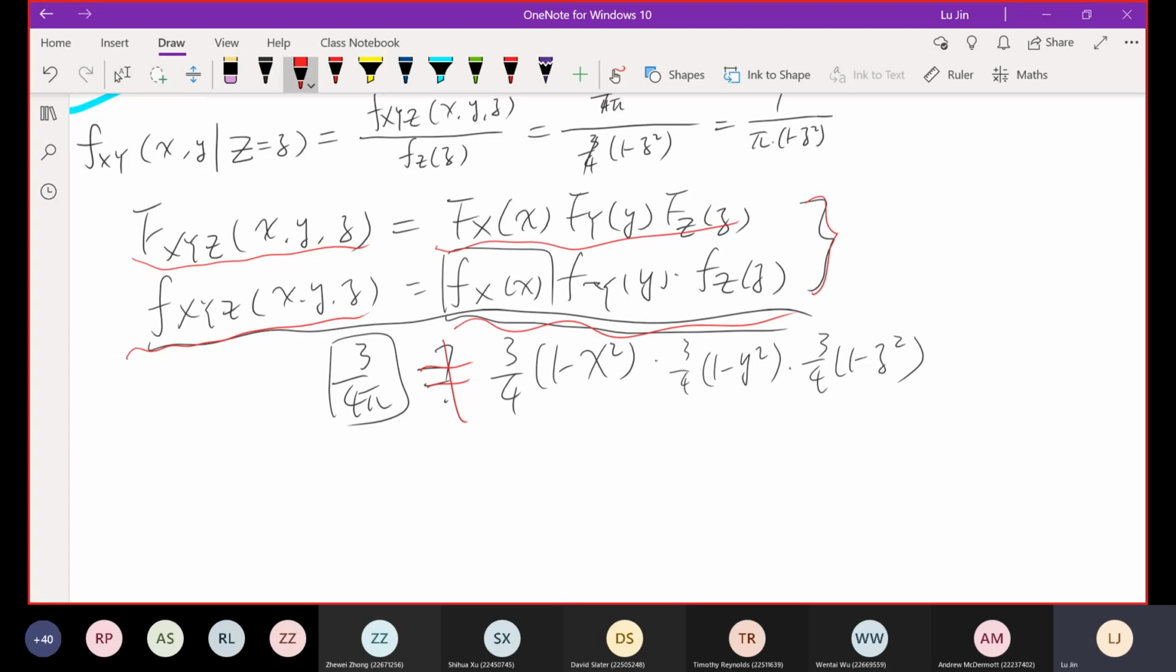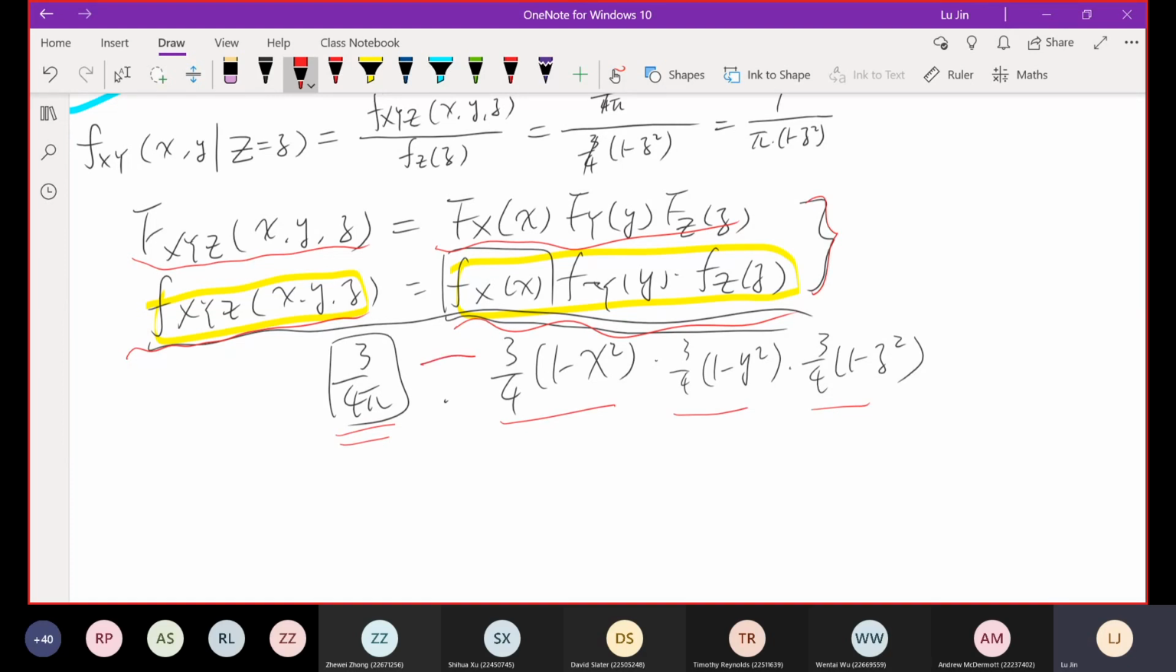For this question, we want to check if x, y, and z are independent or not, so we evaluate using the second formula. What is the joint PDF, and what is the product of the marginal PDFs of the individual random variables? Then compare if they are the same or not. On the left-hand side, from our analysis, we know the joint PDF is 3 over 4 pi. On the right-hand side, the marginal PDFs of the individual random variables are given like this one, this one, this one. Then we take the product of these three terms.